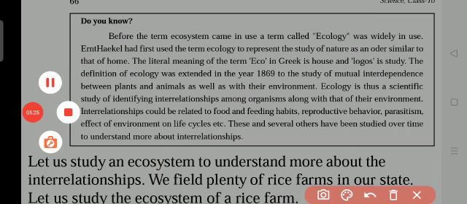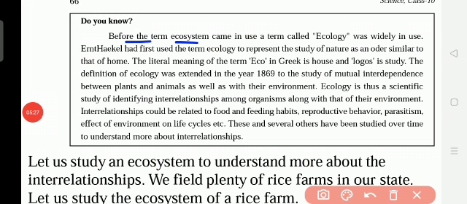Before the term ecosystem came into use, a term called ecology was widely in use. Haeckel had first used the term ecology to represent the study of nature as an order similar to that of a home. So ecology means home, house. The literal meaning of the term eco is house in Greek, and logos is study.